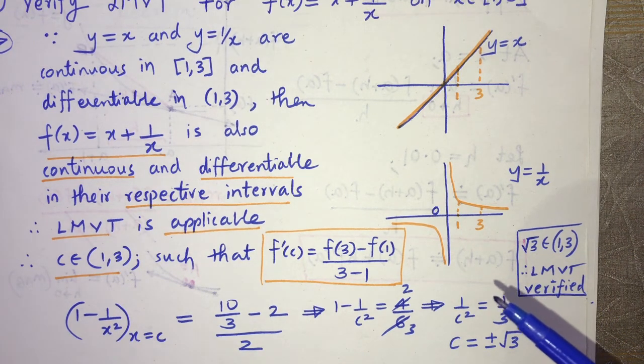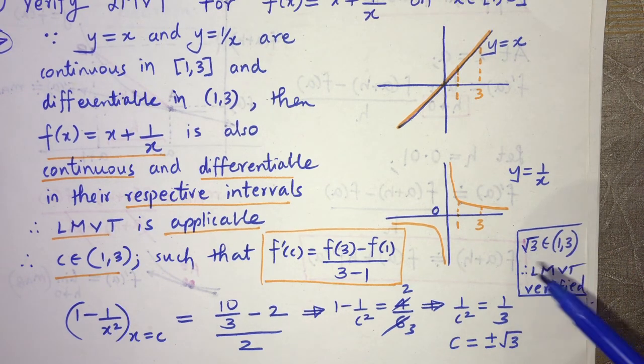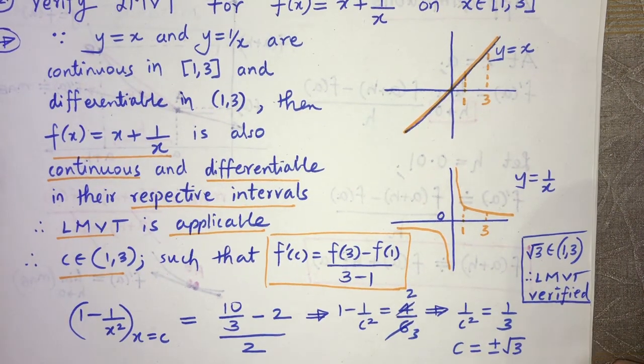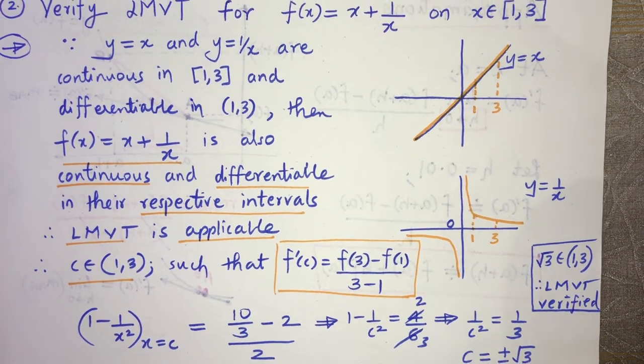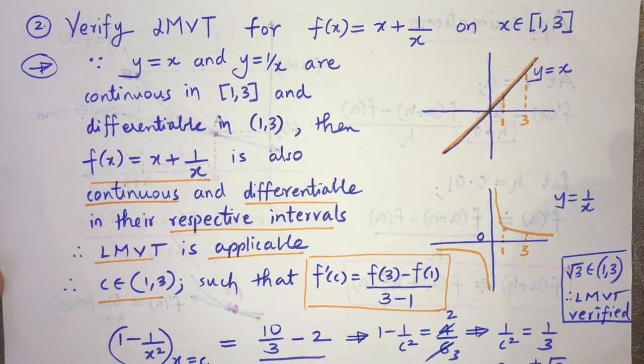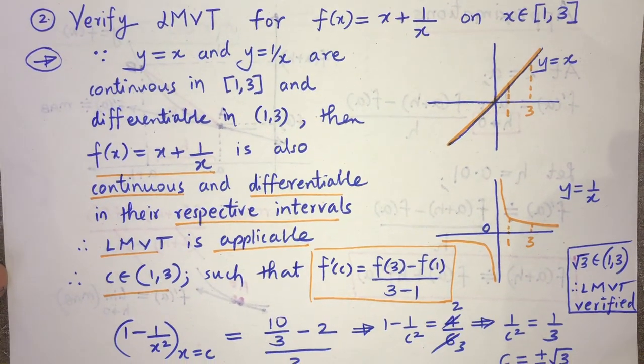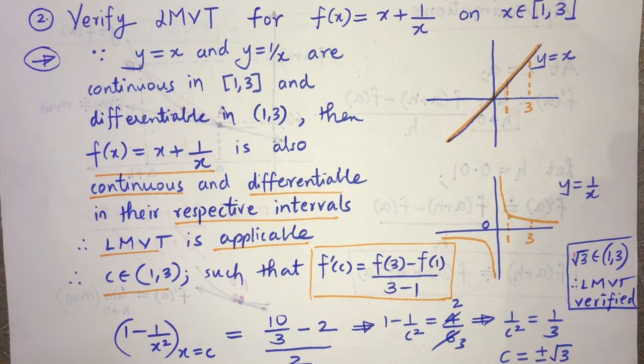It lies according to LMVT. There has to be a value, and we have found that value. So hence LMVT is verified. Okay, that is the solution.